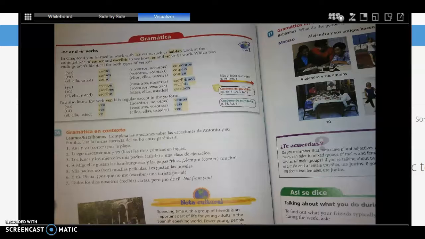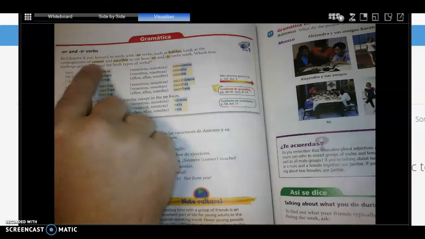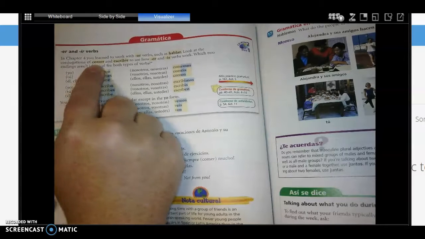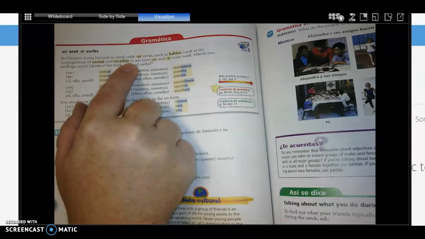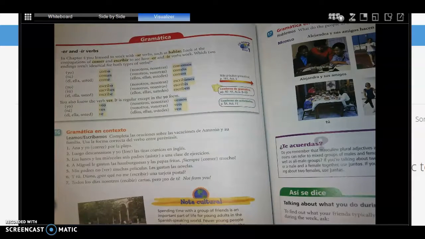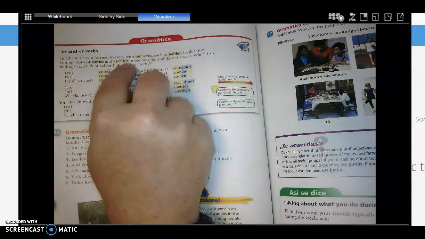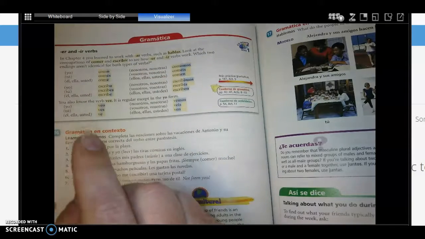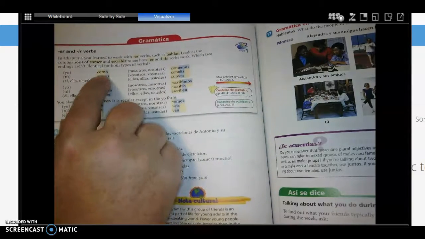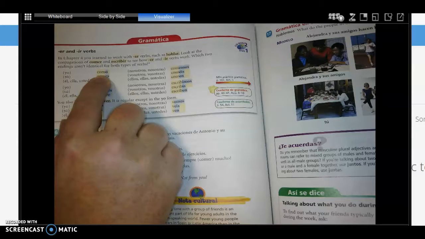Okay, it is very similar, so hopefully that will help you. They're also going to give you the irregular verb ver, which means to see. Okay, so if we look at comer, which means to eat, from this chapter, and escribir, which means to write, notice that comer is an ER verb and escribir is an IR verb. Okay, so let's go ahead and look at the yo form. It is como, which you notice is just like hablo, right? Como. So the yo form means I eat.